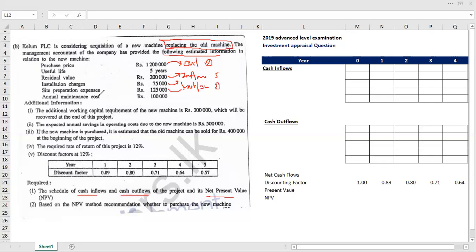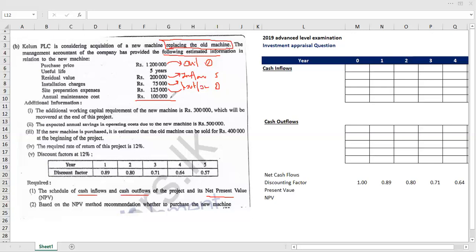Then the annual maintenance cost. If we purchase this new machine, we need to incur annual maintenance cost throughout the useful life of this new machine. The main point you need to think about when considering whether a cash flow is relevant or irrelevant is whether this cash flow, expense or income is incurred or generated due to our decision.